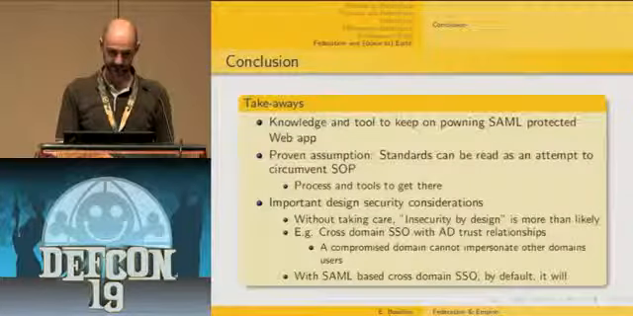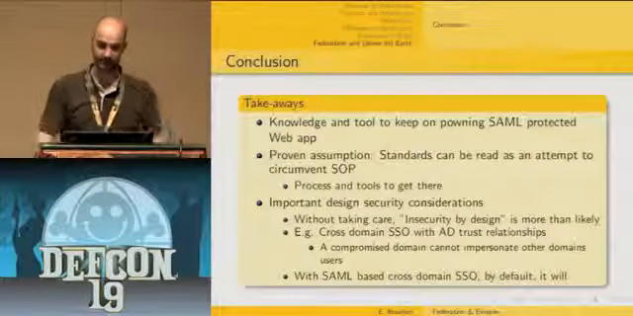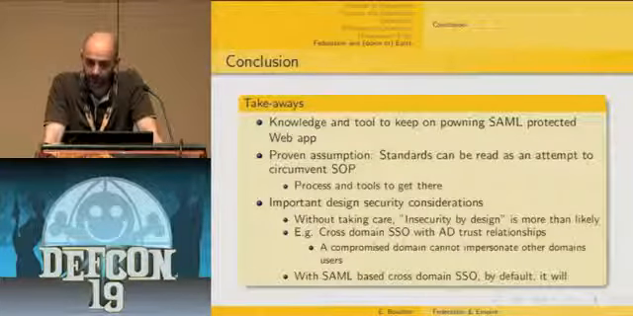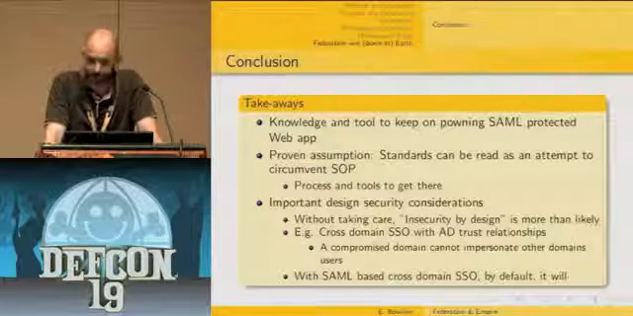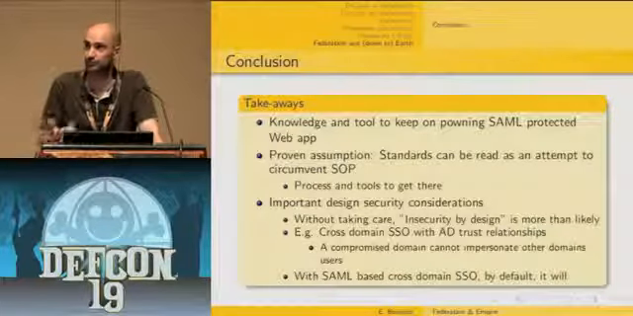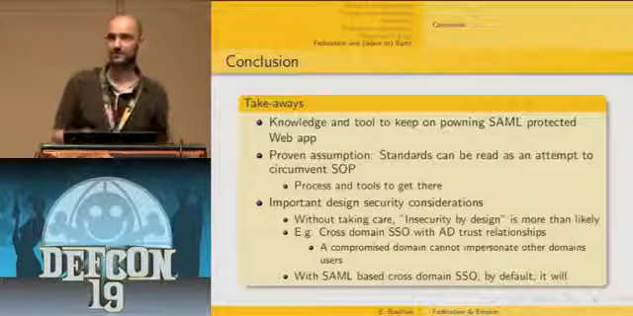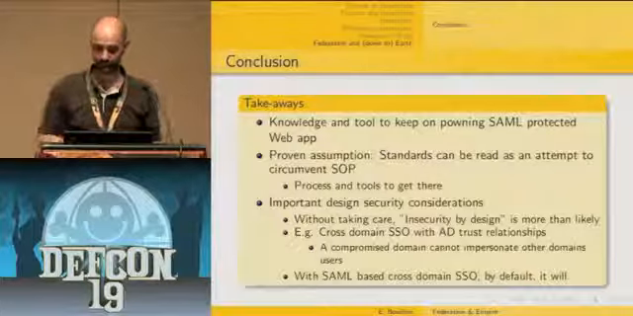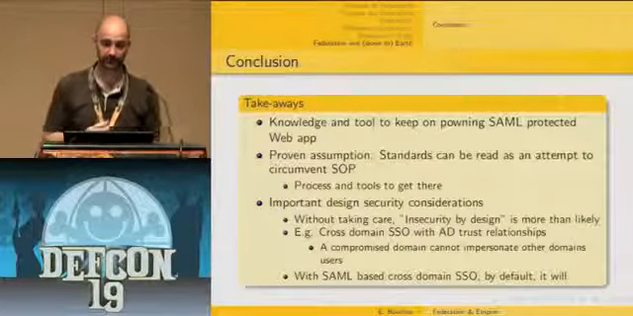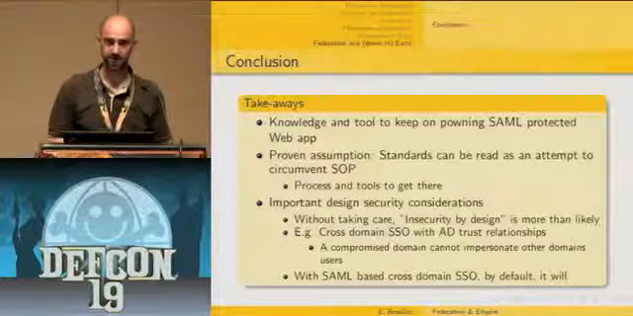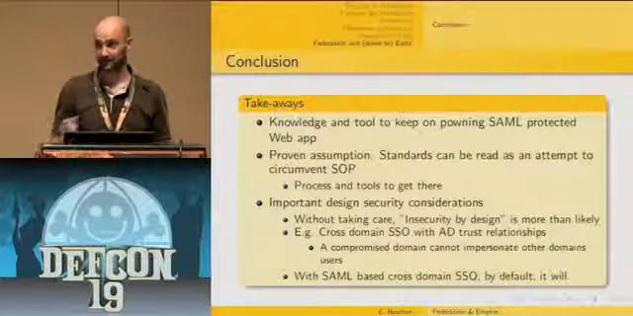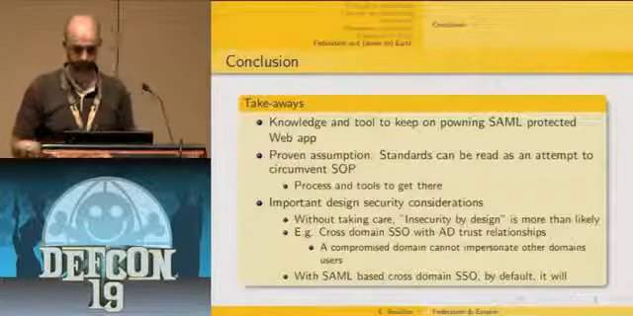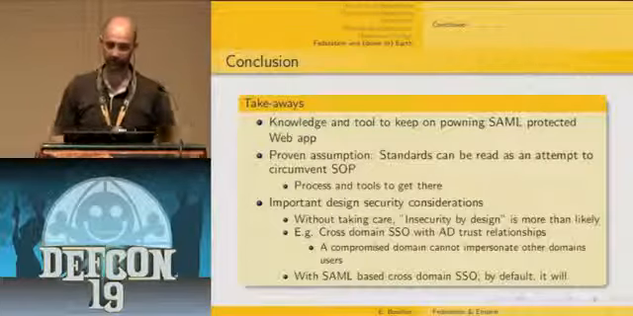So that ends this presentation. The main takeaways of this presentation are, first, knowledge and tools to keep on properly assessing SAML-protected web applications, and how to adapt the classical web application scanner and tester tool set to cope with SAML-protected web applications. Then, proven assumption that the standards can be read as an attempt to circumvent the same origin policy. So you've got the tools and process to go there. And also important security design considerations.